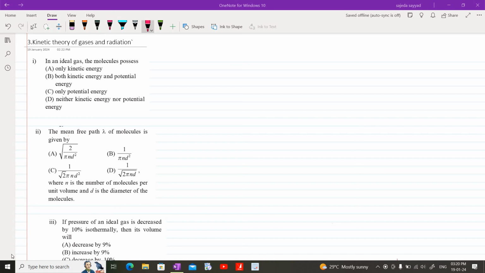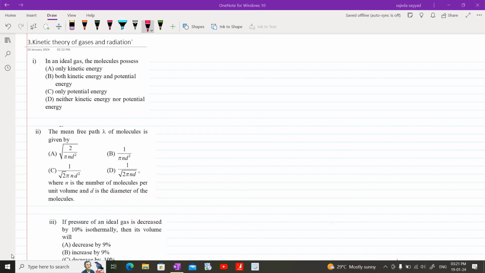Today we are going to discuss MCQs of chapter number 3, Kinetic Theory of Gases and Radiation. First MCQ: in an ideal gas, the molecules possess only kinetic energy, both kinetic energy and potential energy, only potential energy, or neither kinetic nor potential energy.